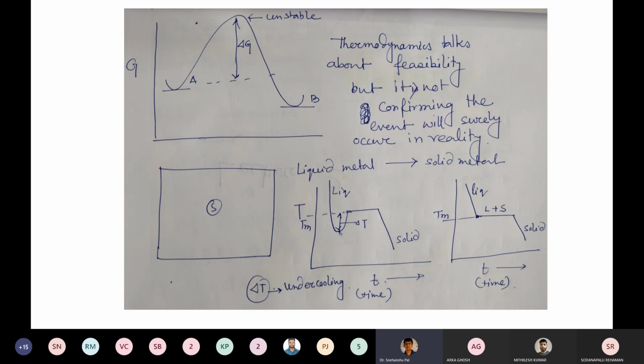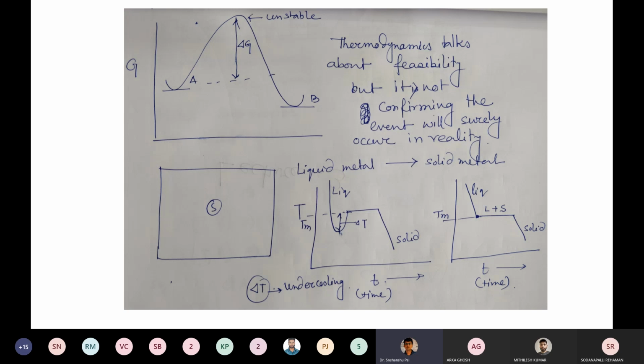but it is not confirming that the transformation will surely occur in reality, because this plot requires equilibrium condition. In an actual case, if you take any furnace or crucible, put certain liquid metal in it, and measure the temperature with a thermocouple with respect to time, you will see this kind of practical curve.